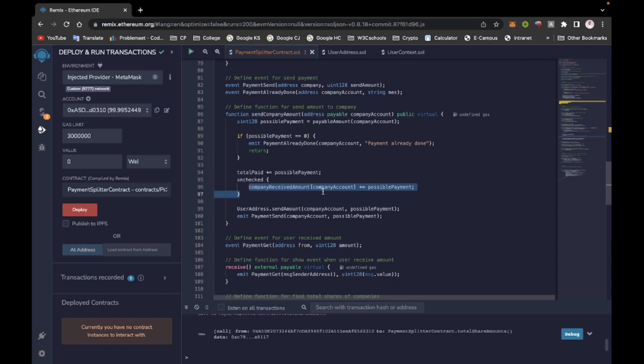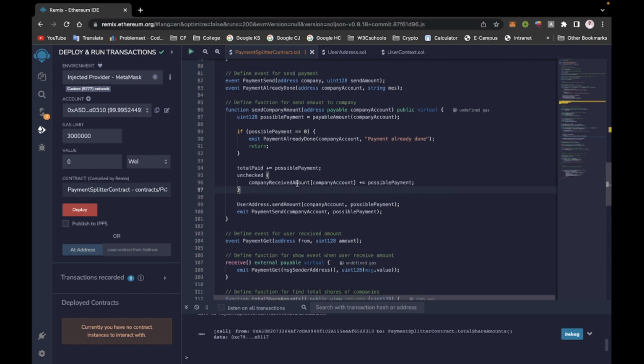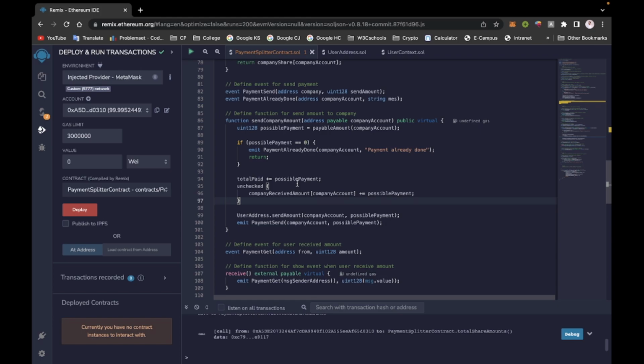We change the company received amount by increasing it by the possible payment, and then by calling the sendAmount function from the Address contract, we send our possible payment to the particular company account. And after all this is done, we call payment send to see our transaction.